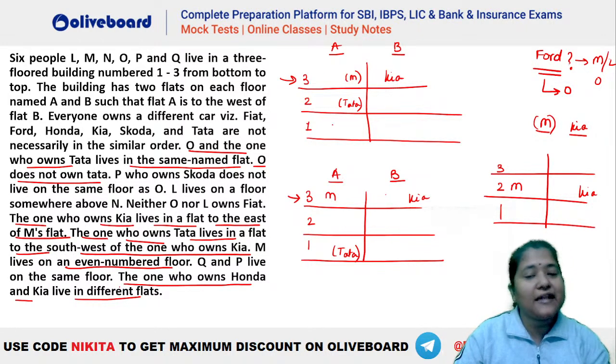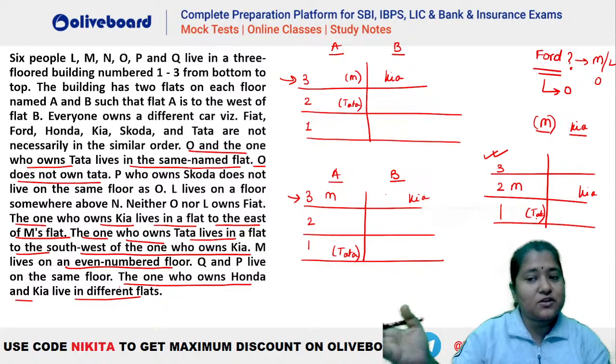Ye to de hi rakha hai that M has to be on an even numbered floor. So you can understand that he has to be on floor number 2 only. So this is the only possibility. Once you place your M and Kia, you can place your Tata also. Tata has to be this one only, because Tata has to be towards the southwest of Kia. So if Kia is on floor number 2, Tata will be on floor number 1.